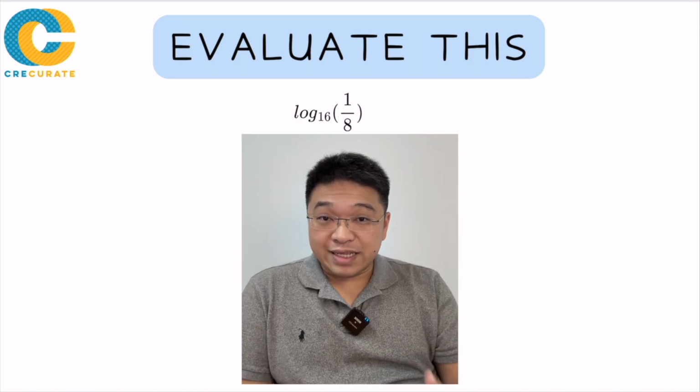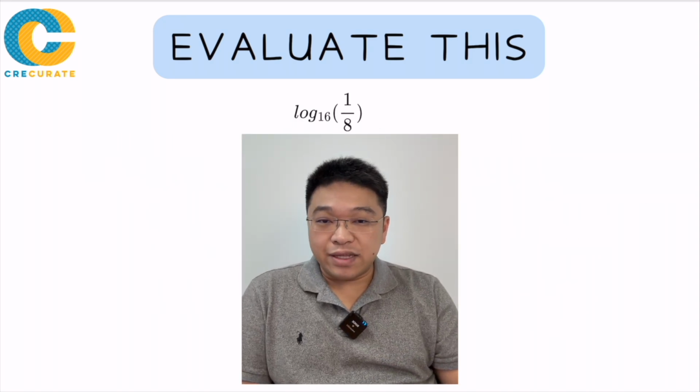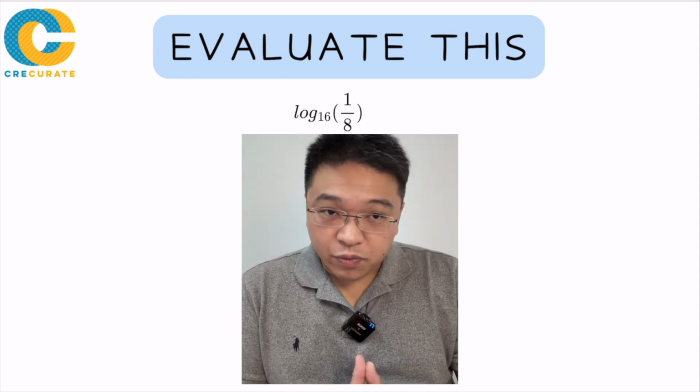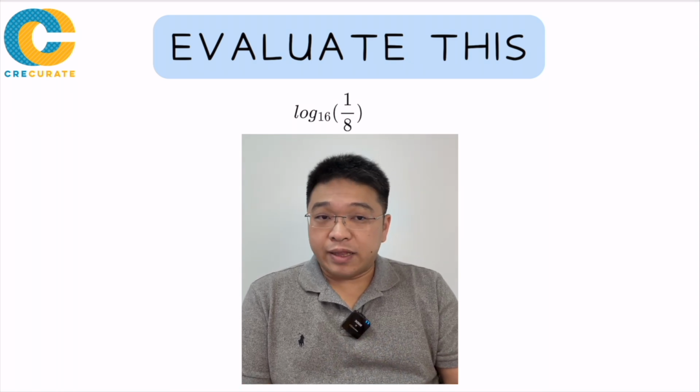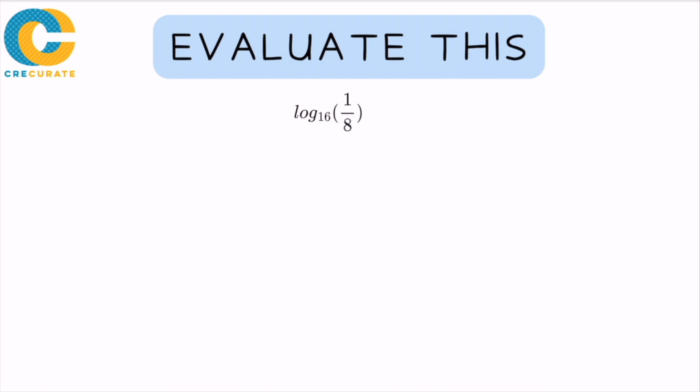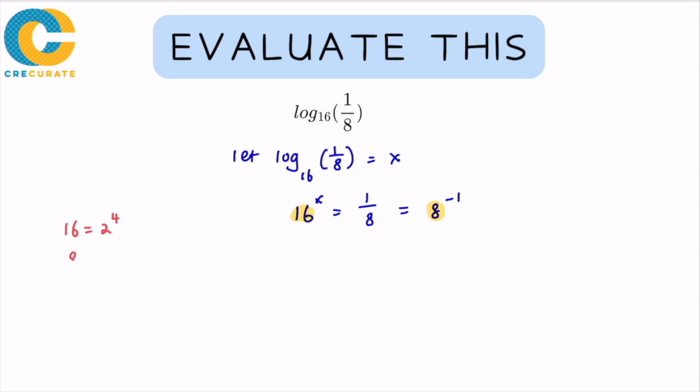And if we look at the next example, if I have log base 16 of 1 over 8. Now, with 16 and 1 over 8, it will become a little bit difficult to use the special case, unless you can recognize that both can be written as powers of 2. So I let log base 16 of 1 over 8 equal x. And 16 to the power of x is equal to 1 over 8. This is to express from the logarithmic form to the exponential form. And recognize that 16 and 8 can both be written as powers of 2. Now, 16 is equal to 2 to the power of 4, and 8 can be written as 2 to the power of 3.